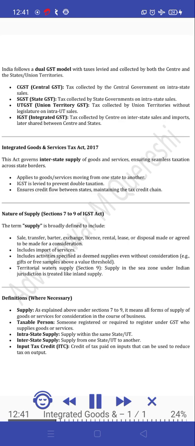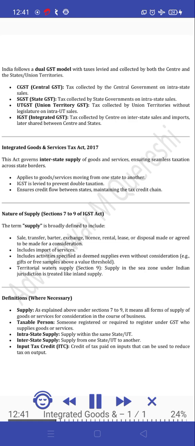GST model. India follows a dual GST model with taxes levied and collected by both the center and the states and union territories. CGST, Central GST: tax collected by the central government on intrastate sales. SGST, State GST: tax collected by state governments on intrastate sales. UTGST, Union Territory GST: tax collected by union territories without legislature on intra-UT sales. IGST, Integrated GST: tax collected by the center on interstate sales and imports, later shared between center and states.